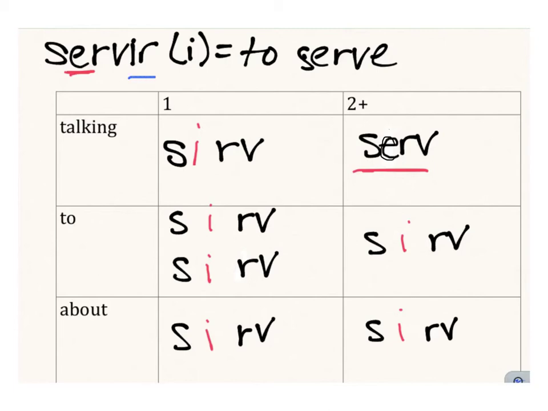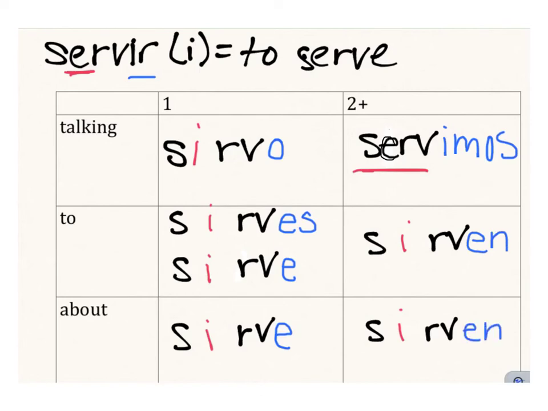And then it is an IR verb, so careful. We have sirvo, sirves for tú, sirve usted, sirve él o ella, servimos. Make sure you got the emos and not an hemos or an amos. Sirven ustedes and sirven ellos or ellas.